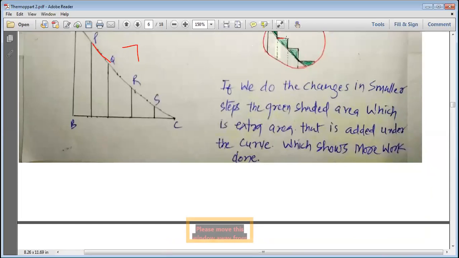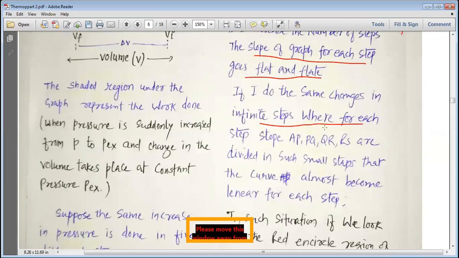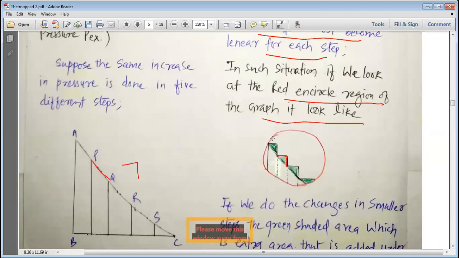Because we are doing the changes in a very small manner, in very small steps. These steps are infinite and they are very small. So the slopes AP, PQ, QR and RS are divided in such small steps that the curve almost becomes linear for each step. In such a situation, if we look at the red encircled region of the graph, it looks like this, where at each step the graph has been flattened. You can see here, once again, this graph has flattened.